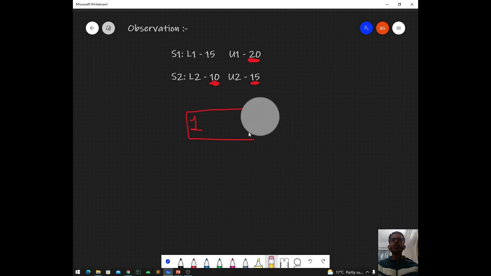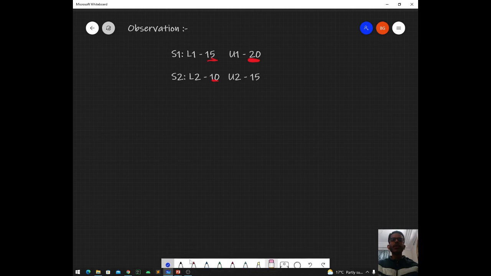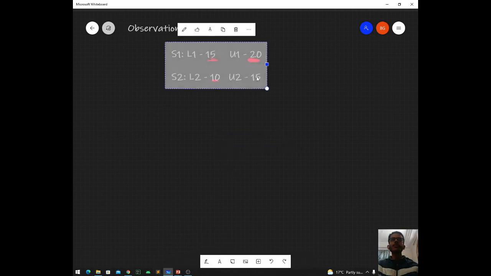So in short, what we'll be doing is checking if the first player is winning in the lower limit, then we give him 1 point, and if he's also winning in the upper limit, then we'll give him one more point. So let us say here it was 25 instead of this 15.